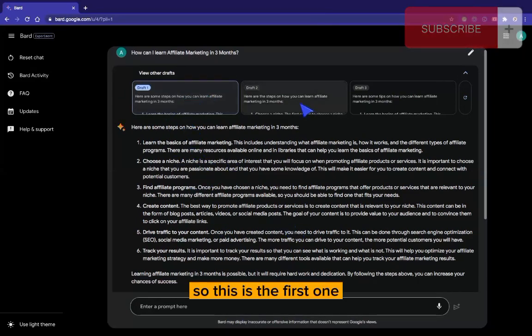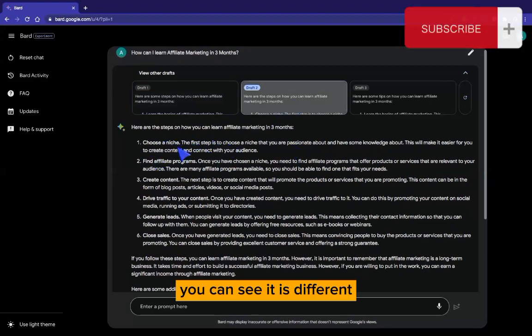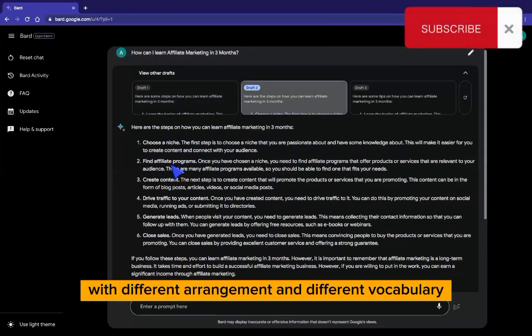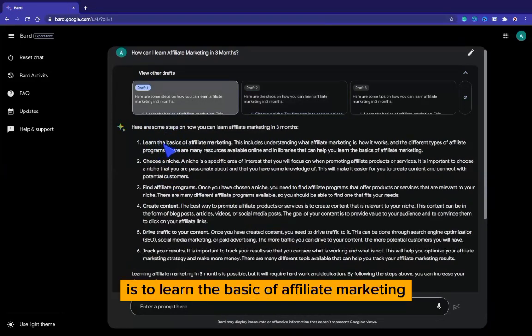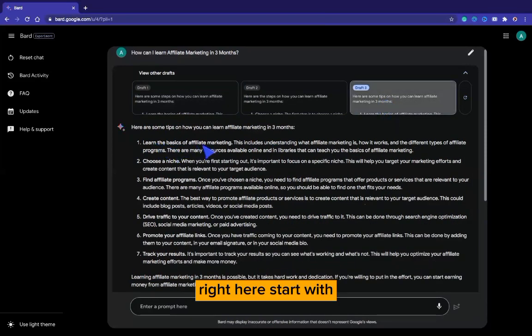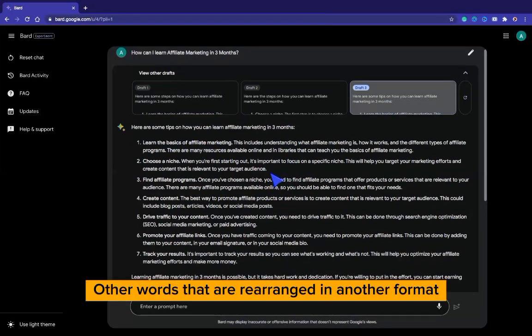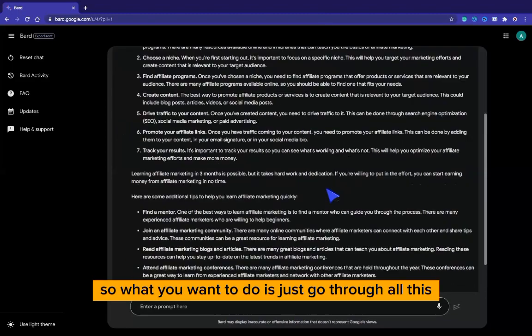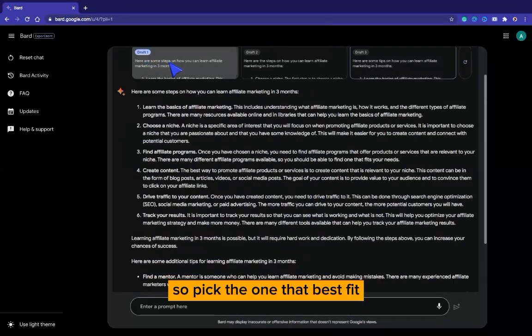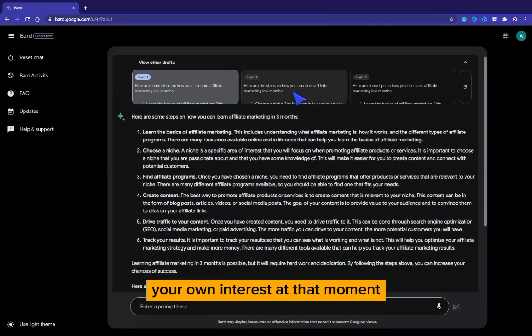So this is the first one. The second one, you can see it is different, with a different arrangement and different vocabulary. You can see this one starts from choose a niche, and the first one right here is to learn the basics of affiliate marketing, and the third draft right here starts with learn affiliate marketing, but it also has other words that are rearranged in another format. So what you want to do is just go through all this and pick the one that best fits your own interest at that moment.